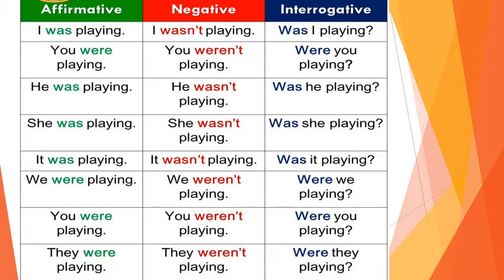Sentence number 7. You were playing, its negative is you were not playing. Its interrogative is were you playing. Now last sentence is they were playing, and its negative form is they were not playing, and interrogative form is were they playing.